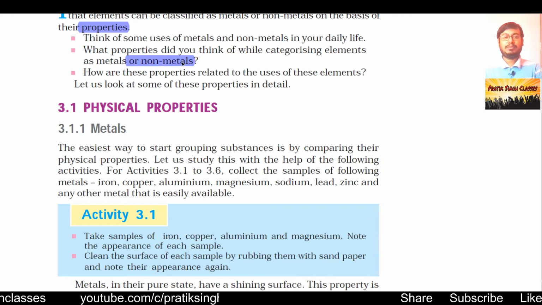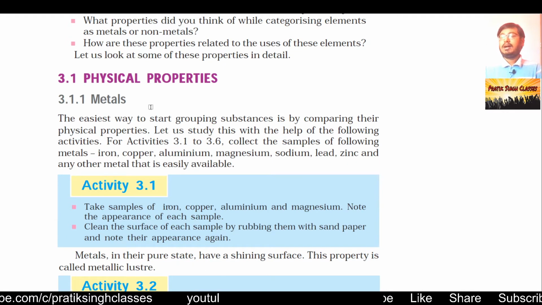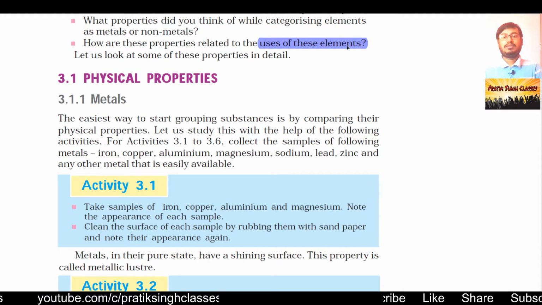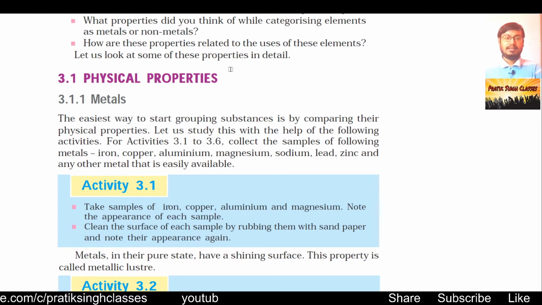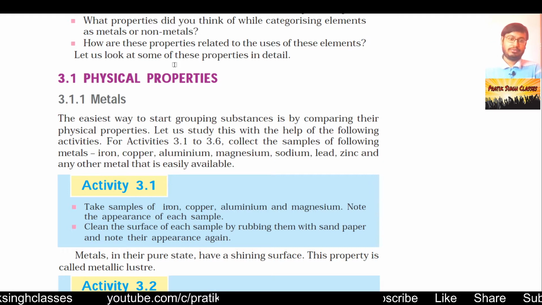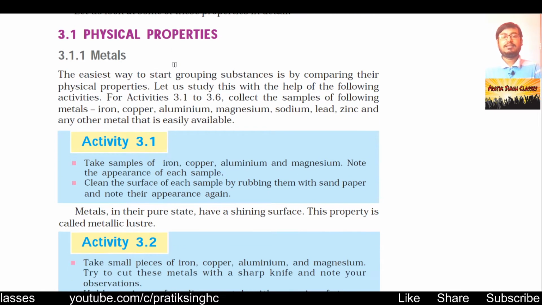What properties did you think of while categorizing elements as metals and non-metals? Means if suppose you have to separate metals and non-metals in a group of elements, what properties will you choose first? And then how better can you separate them? How are these properties related to the usage of these elements? Based on the properties, the uses are also divided. Then let us have a look at some different physical and chemical properties of metals and non-metals. This is just coming up once again from standard 9th science.